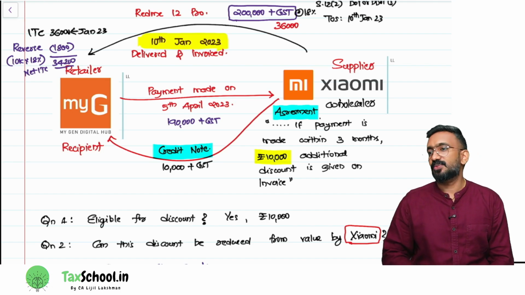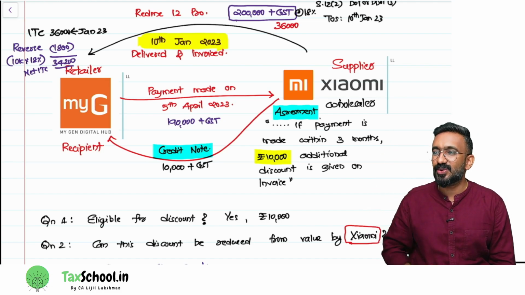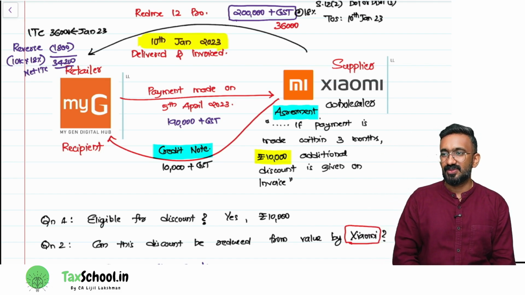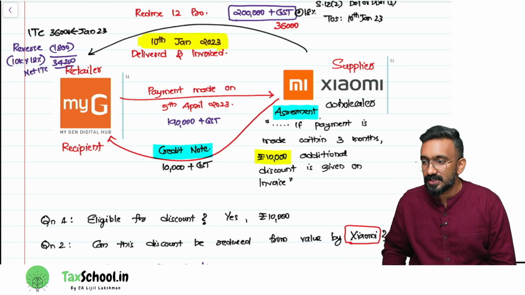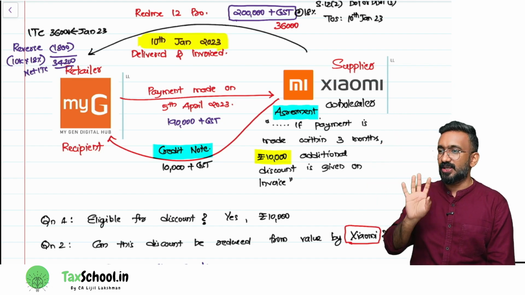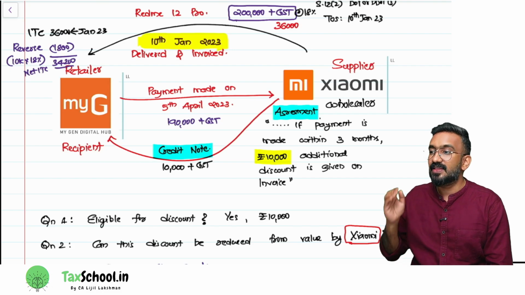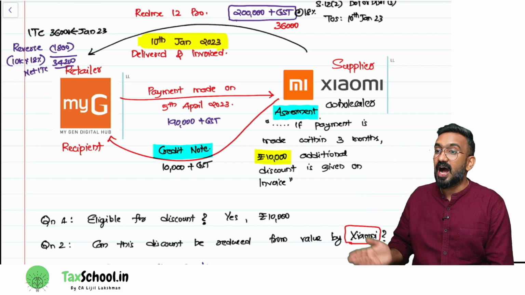Credit note. So we have learned two documents also. To increase the value, what document was there? Debit note. To reduce the value, what document is there? Credit note. So they can ask you a question connecting these two. So remember, to increase the value of tax, debit note. To reduce the value of tax, credit note. Why reduce the value of tax here? They have given a discount after the supply.